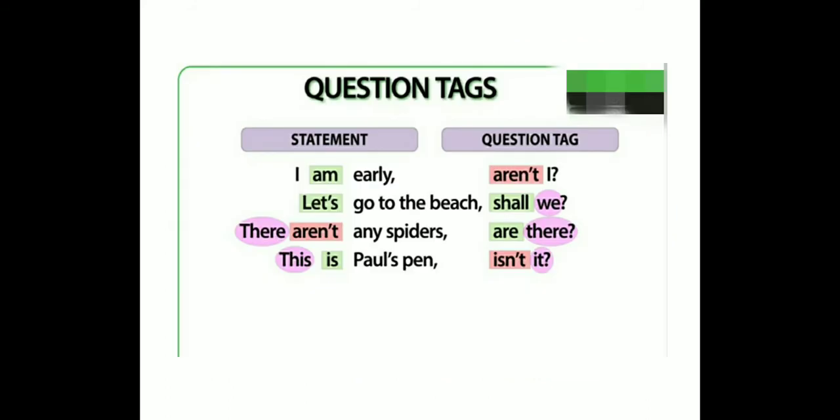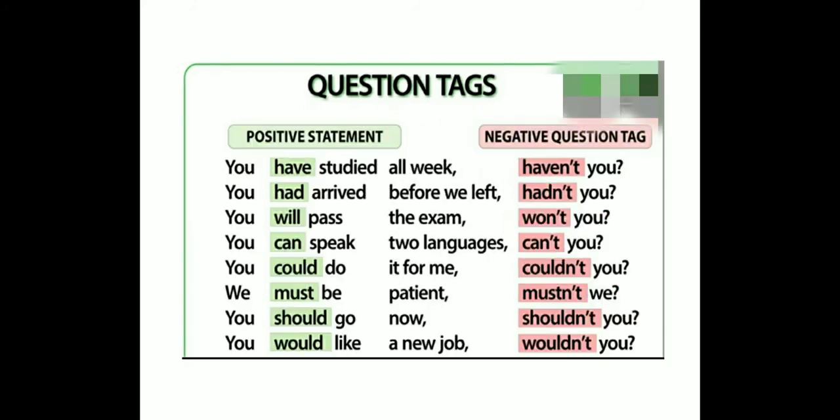Question tags: statement and question tag. I am early. Now "am" is used, so "aren't I?" Let's go to the beach. "Let's" is used, so "shall we?" There aren't any spiders. "Aren't" means a negative statement, so "are there?" Now you may be wondering why "there" is used. Because a spider is a living thing, so here you cannot say "aren't it." It is "aren't there." This is Paul's pen. Now you are speaking about a non-living thing. Understood? So it is "isn't it," not "isn't this." Okay, understood? See the next one.